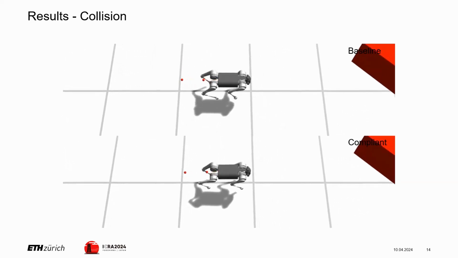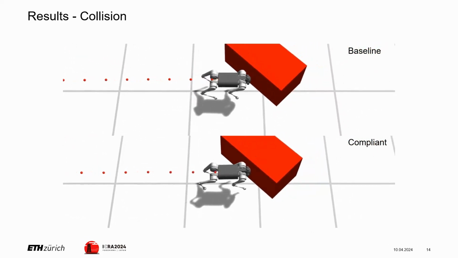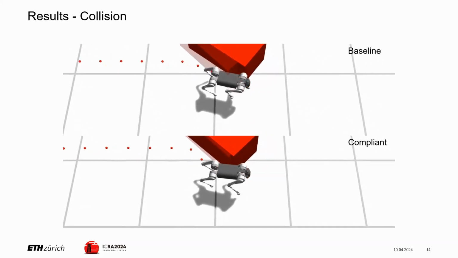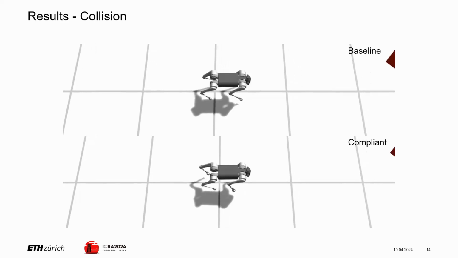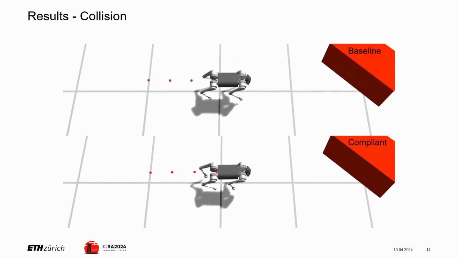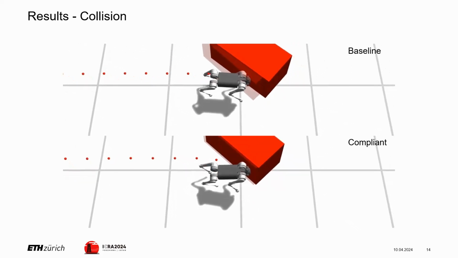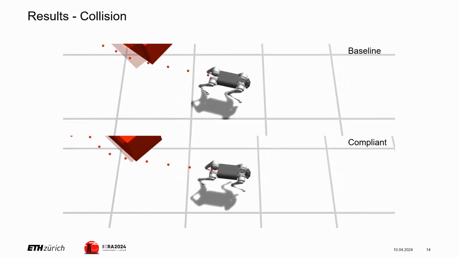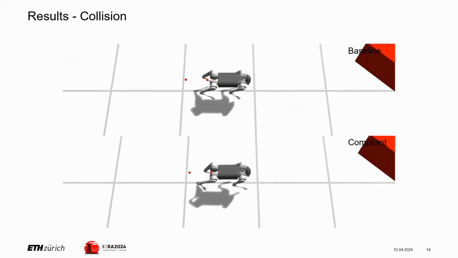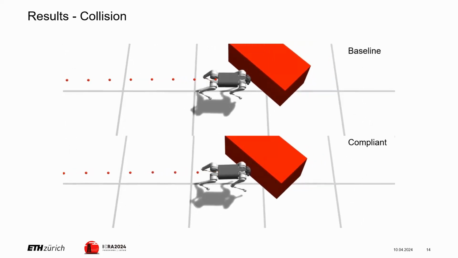Another aspect of compliant motion is the force applied onto the environment in case of collisions. For this experiment, we placed a large box inside the simulation and let the robot collide with it. We see that the baseline applied much more force into the box and displaced it further than the compliant one. Here we can argue that the policy provides more safety in collaboration with humans or inside of fragile environments.